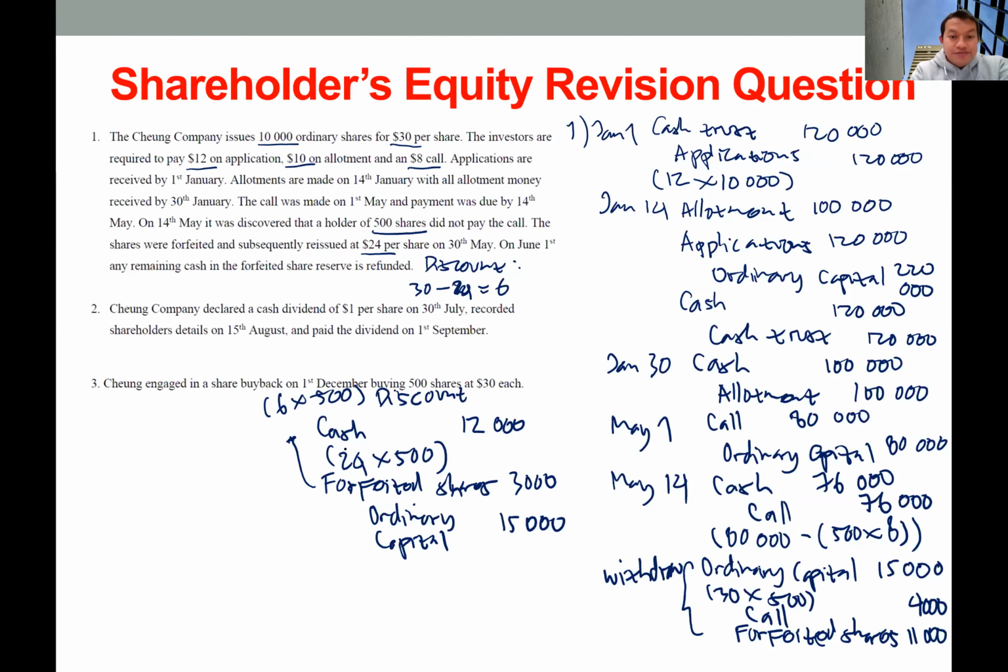And lastly, on June 1st, the company refunds the remaining balance of forfeited shares. So we simply have forfeited shares in the debit side and cash credit side. Initially the forfeited shares balance is 11,000, and the company used 3,000 to give the discount to the new investors, right? So the remaining balance is 8,000. So 8,000 debit and credit.